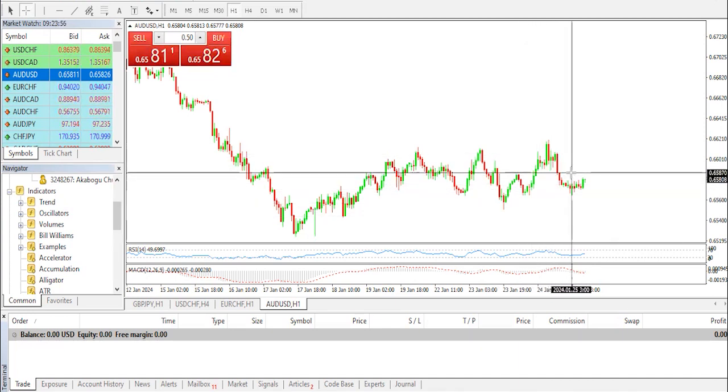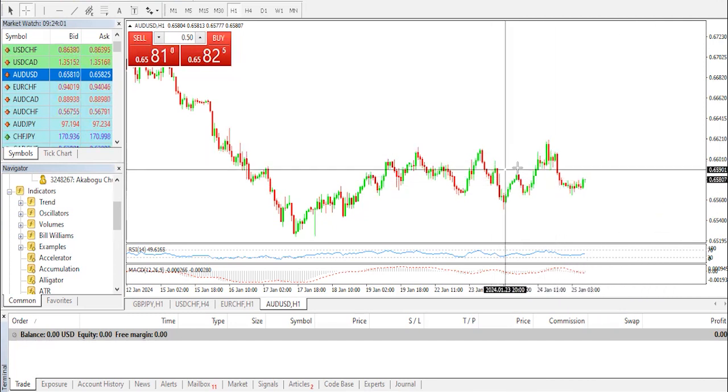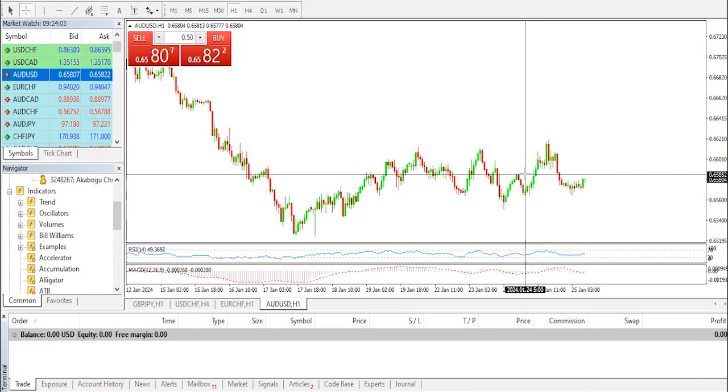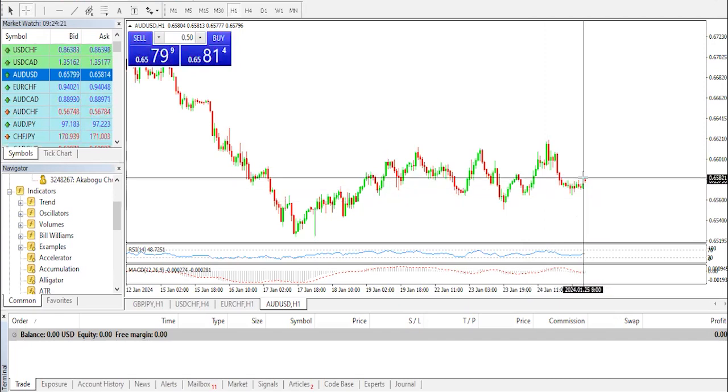Now, prior to this, we are still expecting a possible fallback, but for the short term, we might be seeing a series of ranges. And the US dollar index has made some effort to recover from recent losses despite downbeat treasury yields. However, the US dollar faces challenges due to a risk-on market sentiment ahead of the Federal Reserve's meeting on January 31st. So expecting ranges, upward and downward movements, and a possible halt at this point.